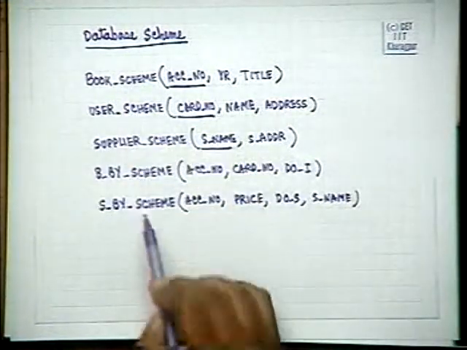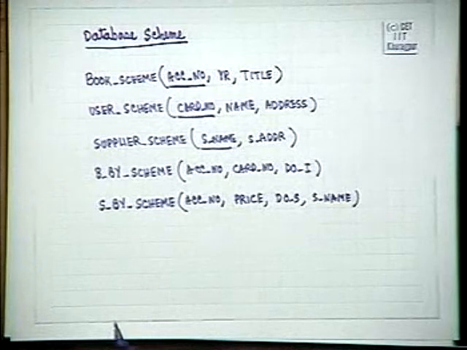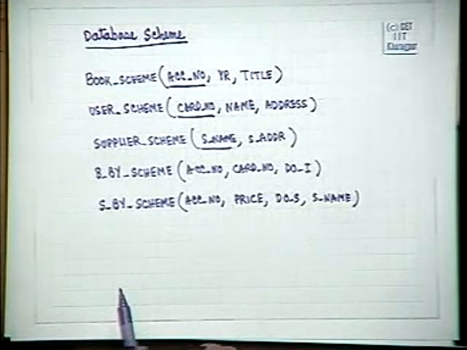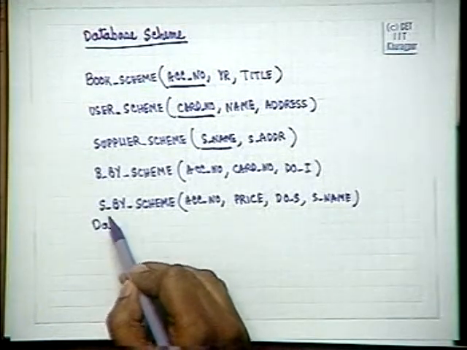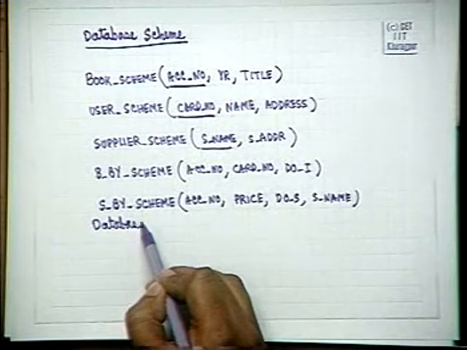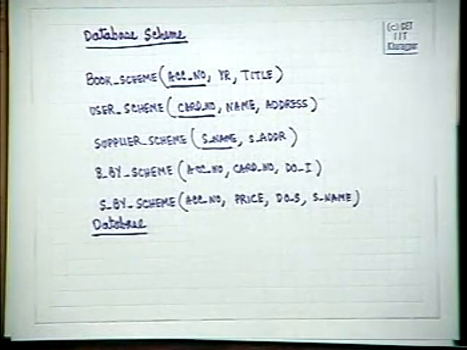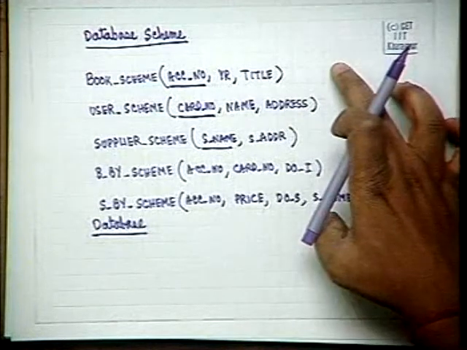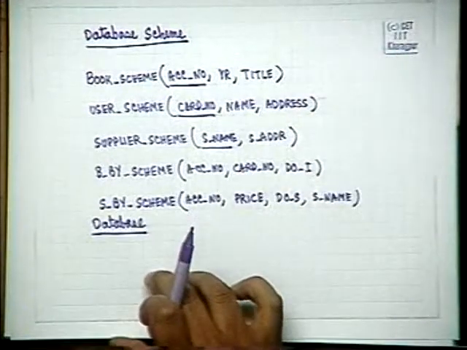So, this is the scheme definition, this is like the type definition, and now we will have the database definition or the instance definition.